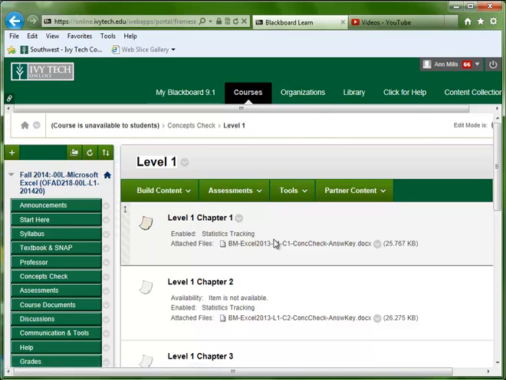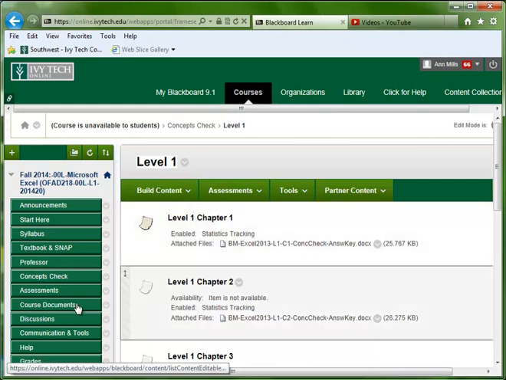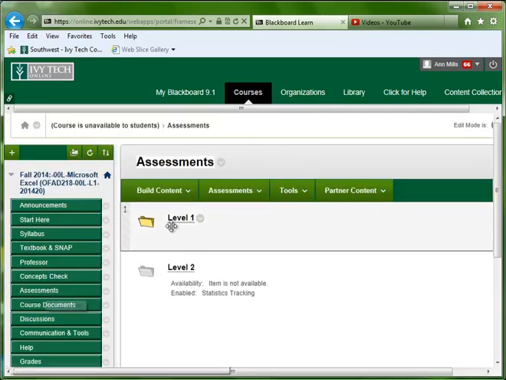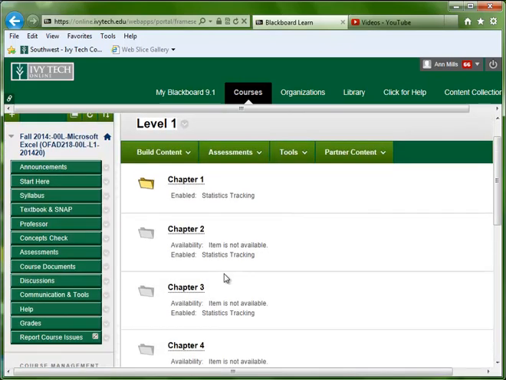Those same concept checks are also found in SNAP, so you could do it online and complete the answers if you'd want to do that as well. But they're found here in Blackboard for your convenience. The assessments on the left, I'm going to go ahead into that. Level 1, we'll do Chapter 7 since I'm here.